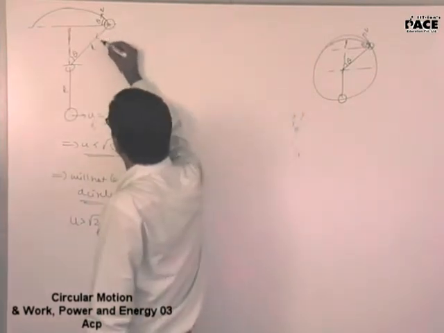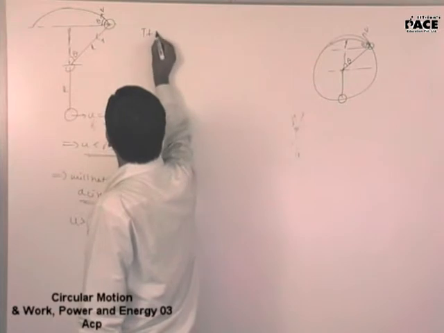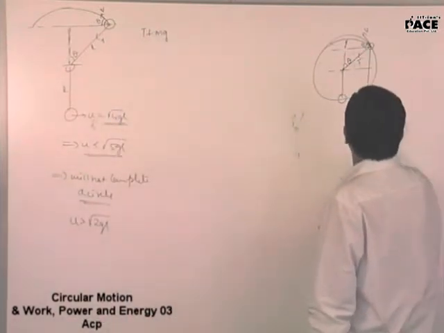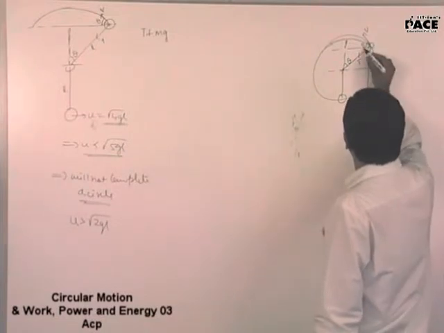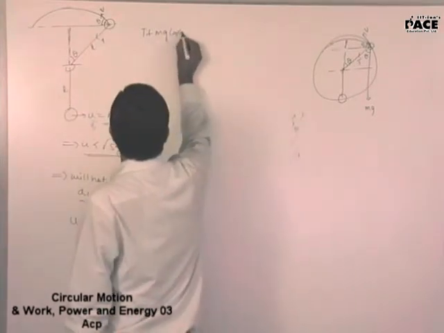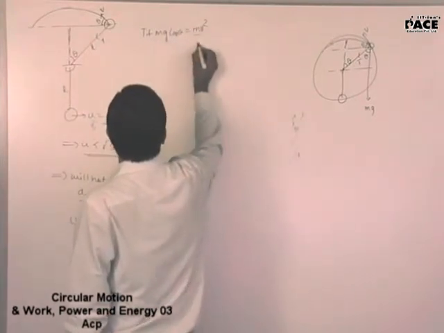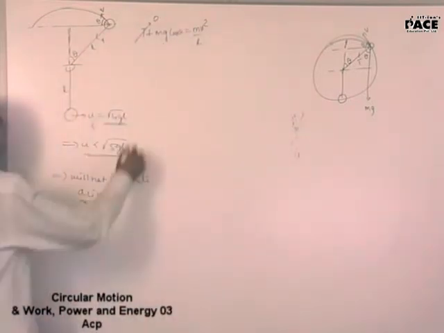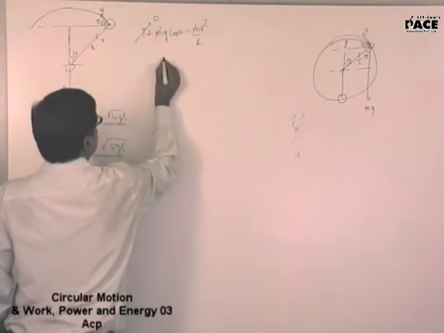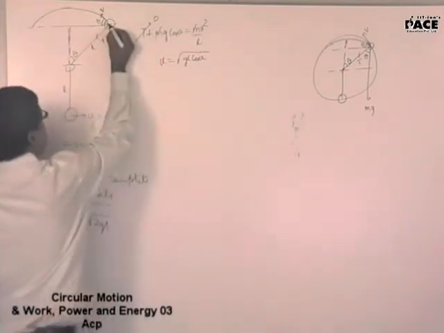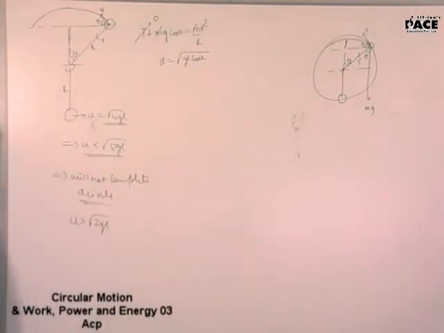So my first equation here is T plus mg. Now have a look at it. This will be T and this will be mg. This is theta, this is theta, this will be theta. So I can say T plus mg cos theta will be equal to mv square by L. Tension becomes zero here. Right? So V is root over of gL cos theta. This is the velocity at this particular point, the point at which the tension became zero, is what I calculated.